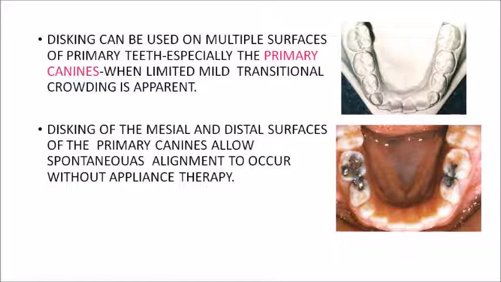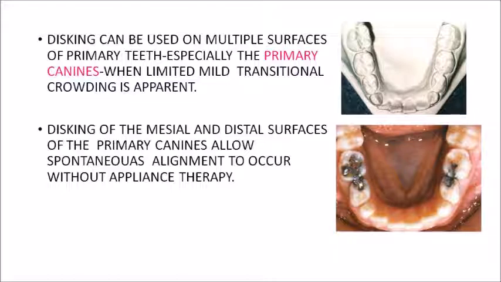But in addition to serial extraction, if there is a mild arch length deficiency, then we can go for disking or proximal stripping on the multiple surfaces of the primary teeth, especially your primary canines. So primary canines is one of the teeth which undergoes proximal disking during your mixed dentition period, so as to compensate for minor arch length deficiencies.